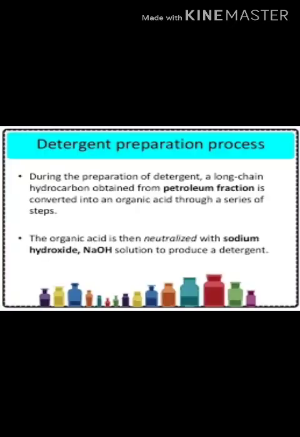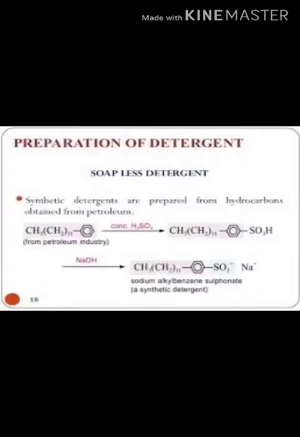Next, we see about the preparation of detergents. Detergents are prepared by adding sulfuric acid with hydrocarbon. This hydrocarbon is obtained from petroleum. Then we add alkali to this mixture. Alkali means sodium hydroxide. This alkali prevents formation of precipitate in hot water and produces surfactant molecules, that is, surface molecules. These molecules do not bond with calcium and magnesium ions in hot water.